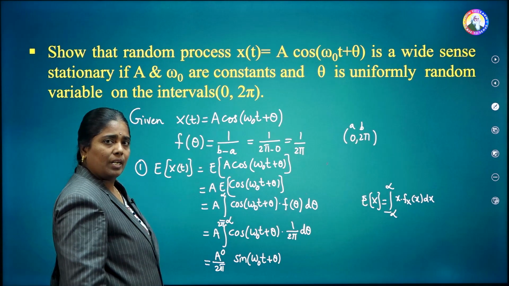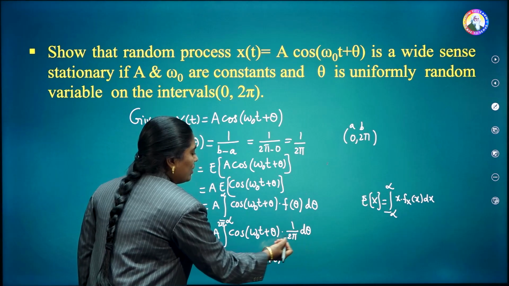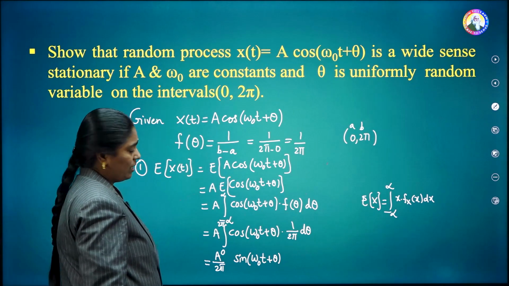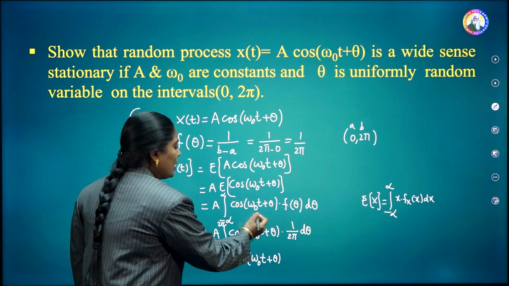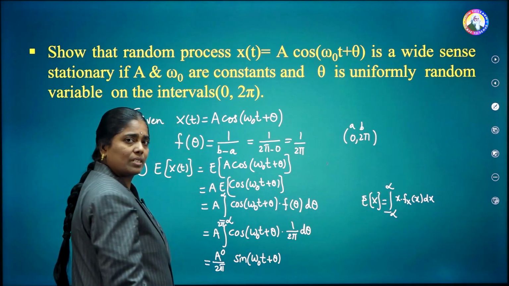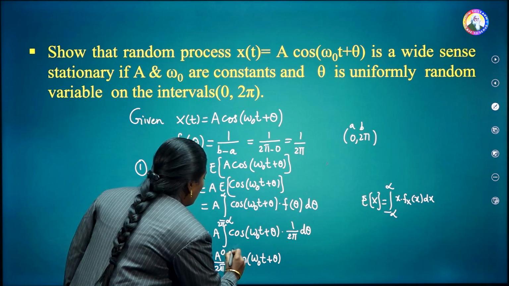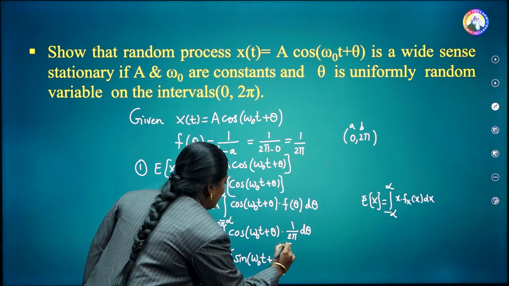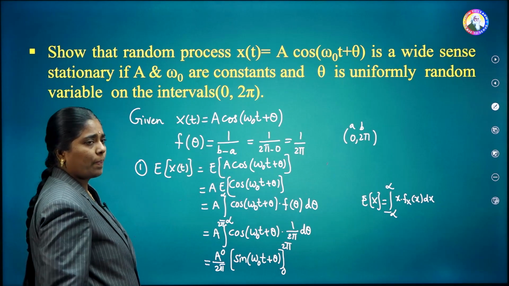Now we are integrating with respect to theta, and theta does not contain any scaling factor. That's why the integration of cos of this entire expression is simply sin of omega naught t plus theta. Now apply the limits, from 0 to 2 pi.